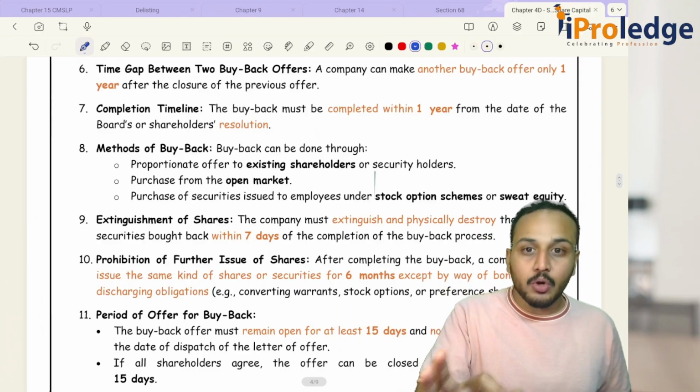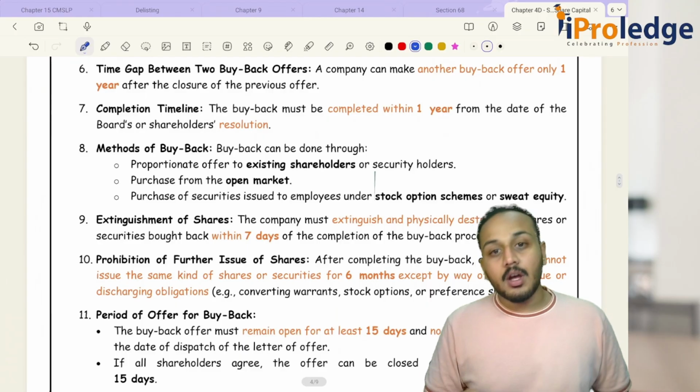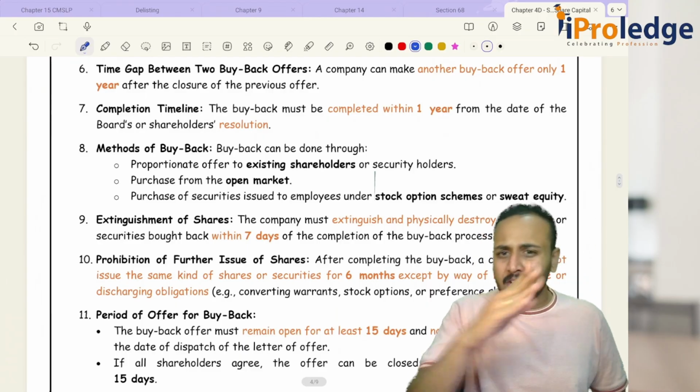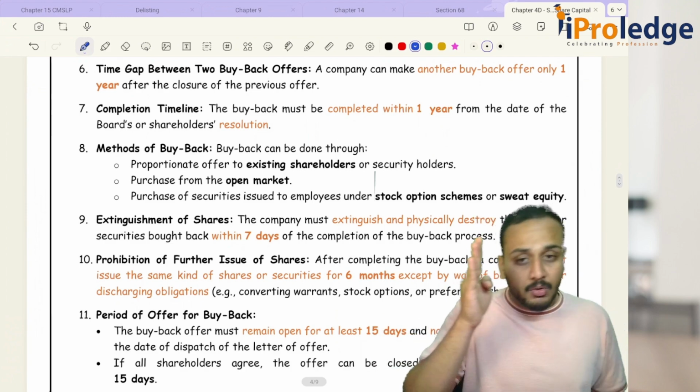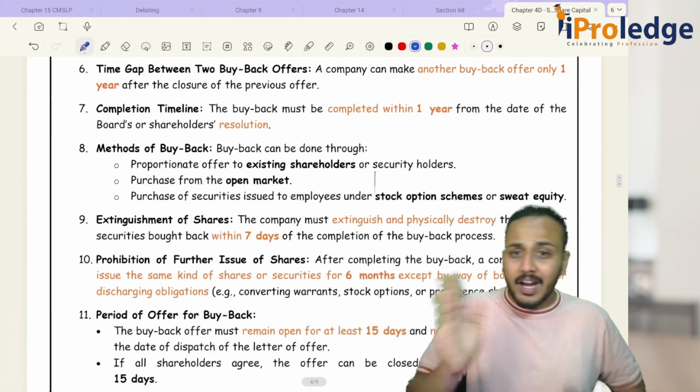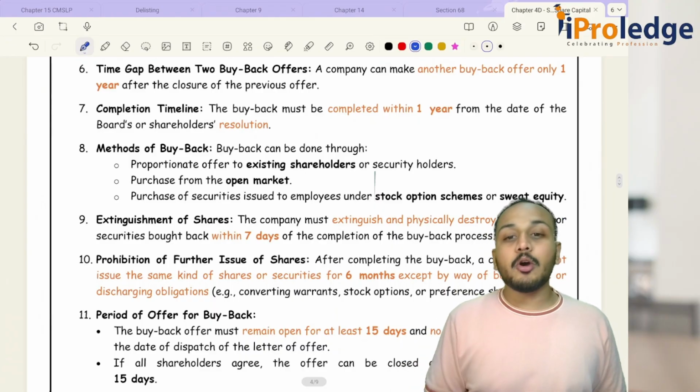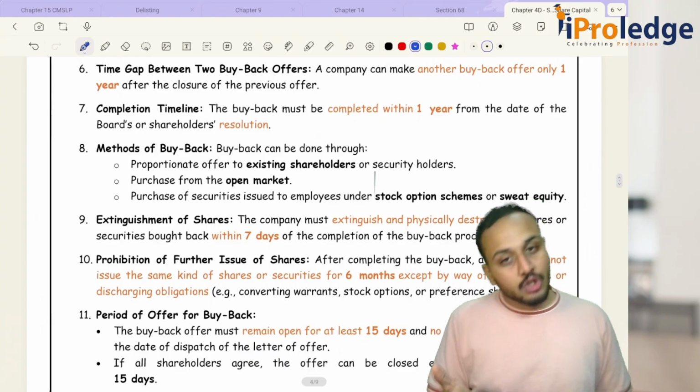For example, you are holding 200 equity shares, and I will buy back 100 shares. This is on a proportionate basis. It can be 1:3, it can be 2:4, or anything. Okay, then purchase from the open market. What do you mean by open market? Open market is your stock exchanges.